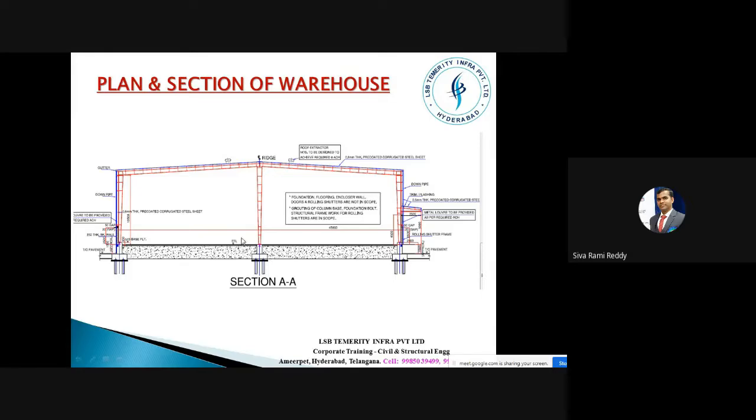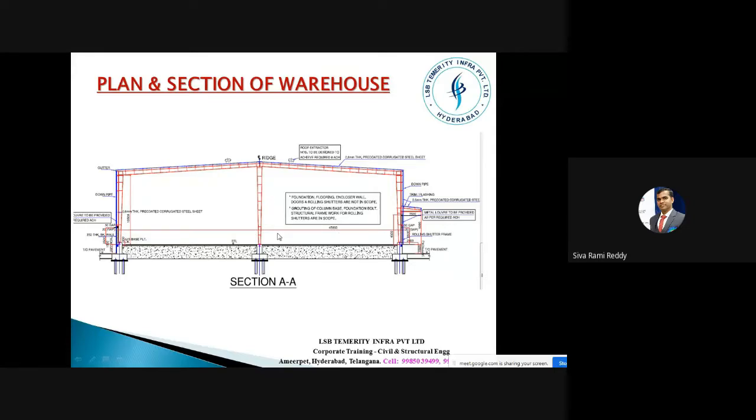Here it is mentioned FFL, which means finished floor level, and the span from here to here is 45 meters, and of course we have an intermediate column here, which means it is 22.5 from here to here. Even without this kind of intermediate support, we can design this structure for a complete 45 meters span.